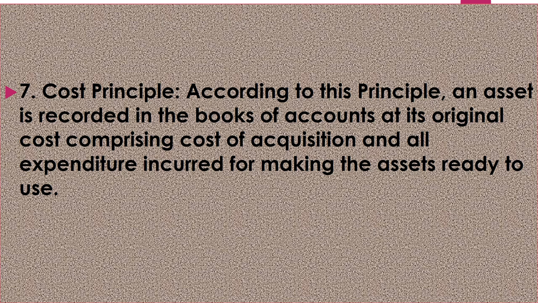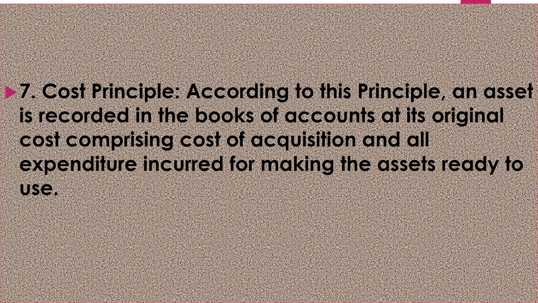Fine. Cost principle says that assets are recorded in the books of accounts at their purchase price, which includes cost of purchase, transportation, installation, and for making the asset ready to use.